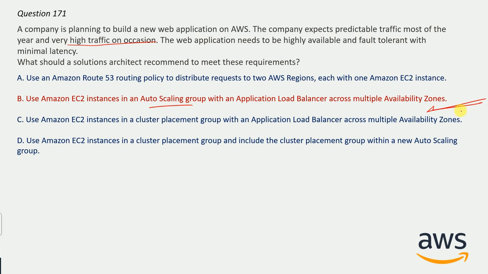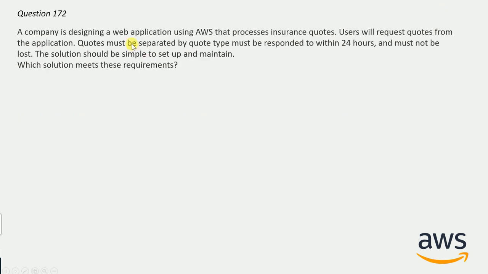And now question number 172. A company is designing a web application using AWS that processes insurance quotes. Users will request quotes from the application. Quotes must be separated by quote type, must be responded to within 24 hours, and must not be lost. The solution should be simple to set up and maintain. Which solution will meet this requirement? And here are the options.